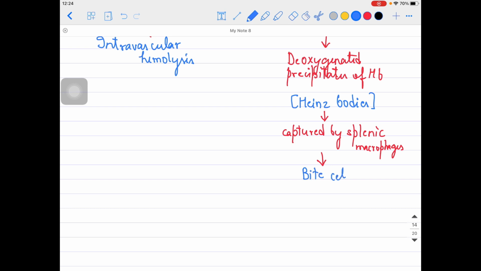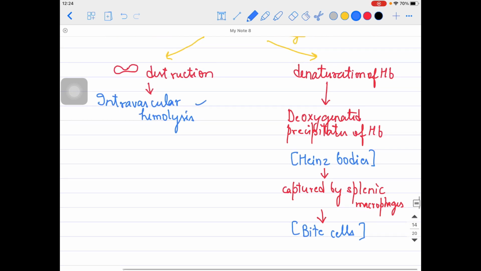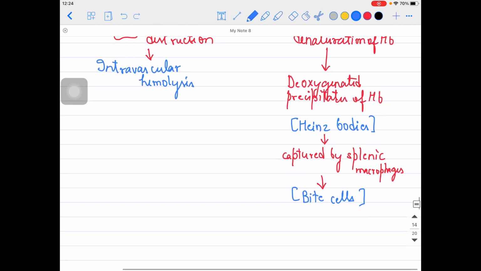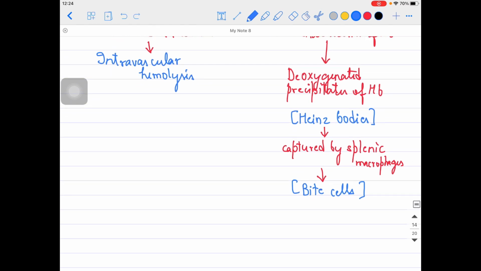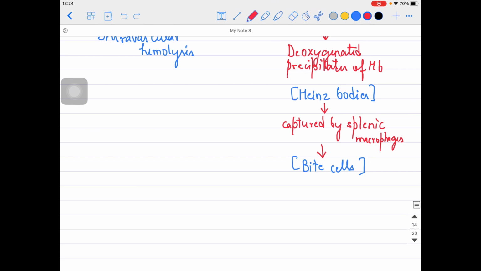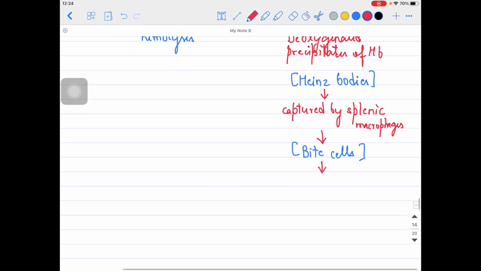These RBCs will be called bite cells because they look like somebody took a bite over there. Splenic macrophages took a bite. I will show you the pic as well. Because this hemolysis is happening in the spleen and not in the blood vessel, we will say that it is extravascular hemolysis. Over here we were calling that intravascular hemolysis, but this is happening in the spleen, not in the blood vessel.